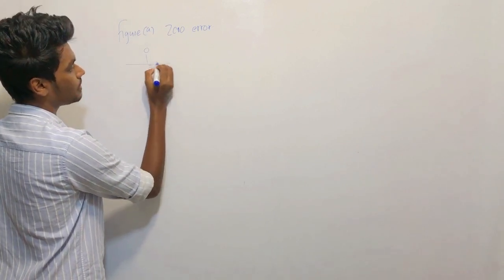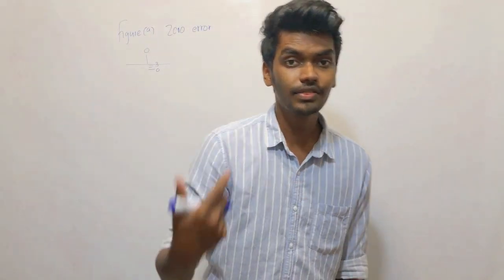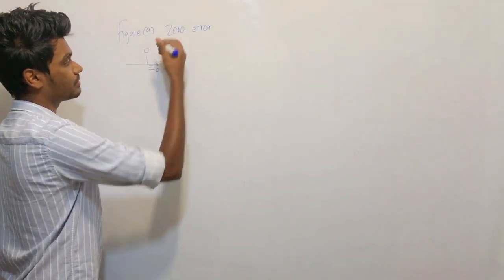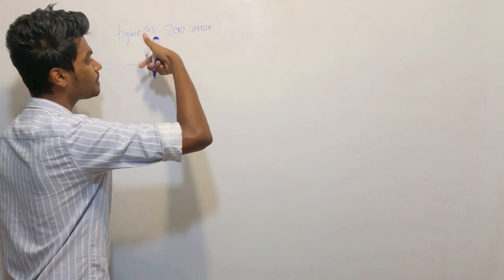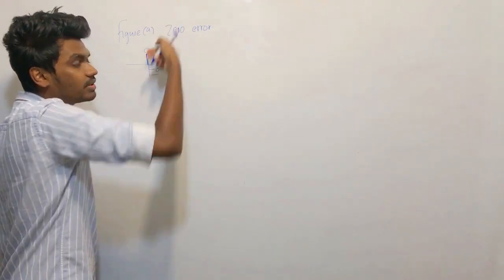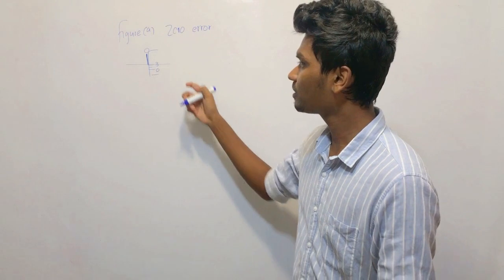0, 1, 2, 3, 3, right? So it means the reading is a positive zero error, because 0 is visible, and it has positively moved up, +3. So it is a positive zero error.